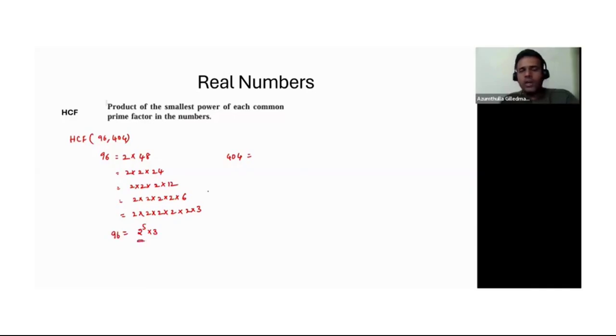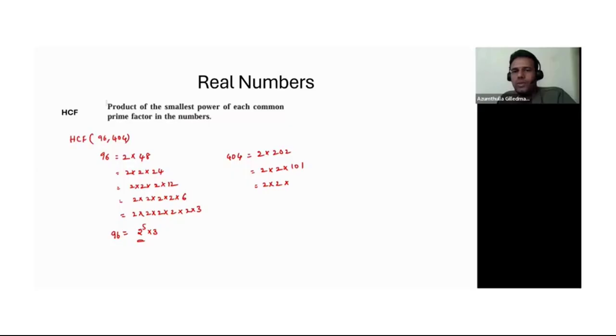These are the prime factors for number 96. Let's look at 404. So 2 into 2 is 2's, 0 and 2 2's, right? And then 2 into 101. Okay, so 101 cannot be divided with 2. So let's look at maybe 3. 3 3's 9. No, it will not go with 3 also.